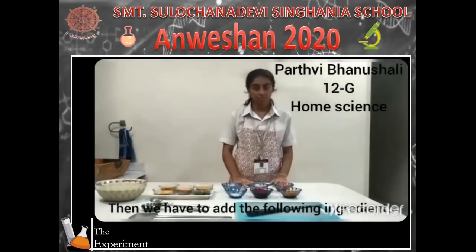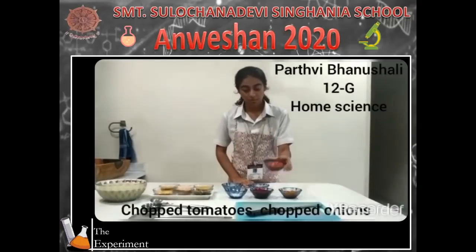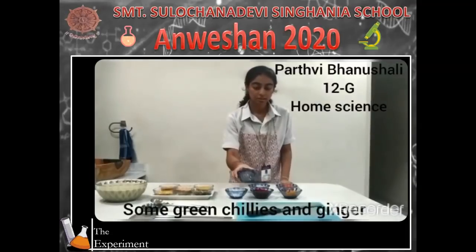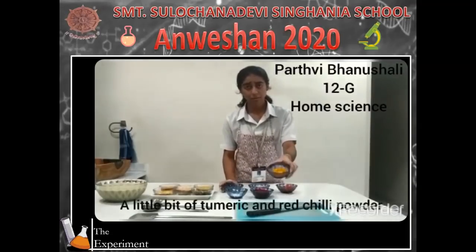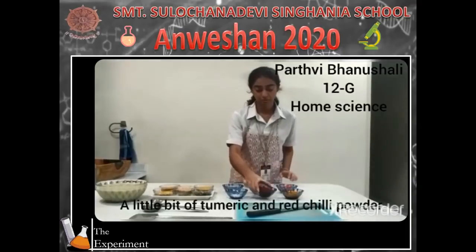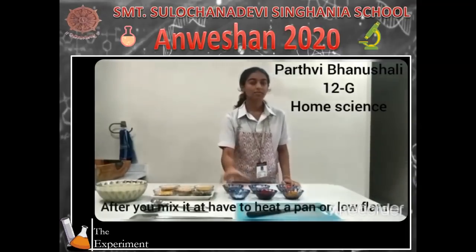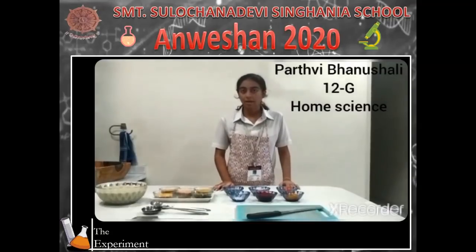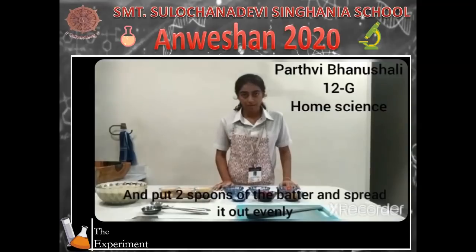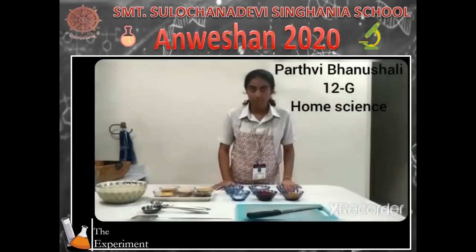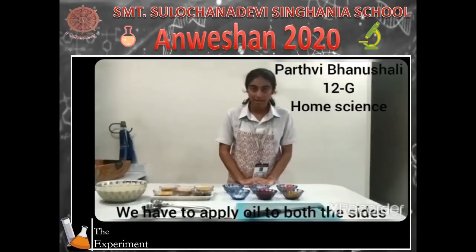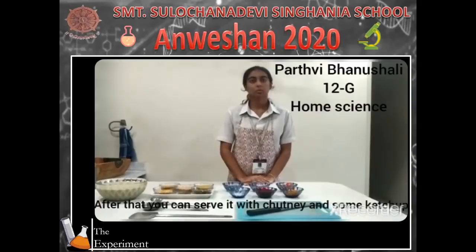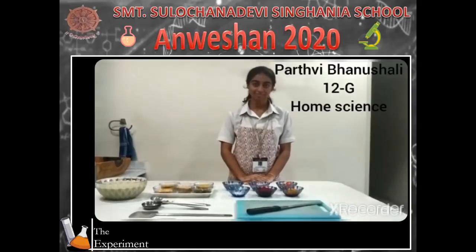Then we have to add the following ingredients: chopped tomatoes, chopped onions, some green chilies and ginger, a little bit of turmeric and red chili powder and some salt. After we mix it, we have to heat a pan on low flame and put 2 spoons of the batter and spread it out evenly. We have to apply oil to both the sides so that it gets cooked properly. After that, you can serve it with chutney and some ketchup.